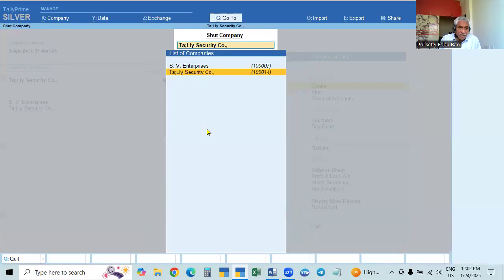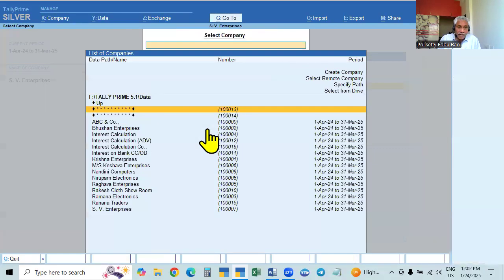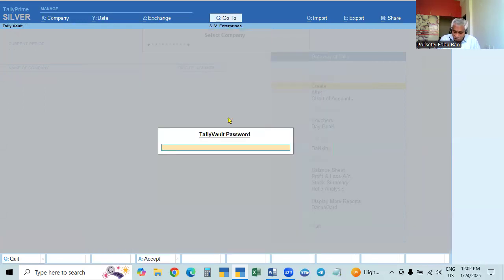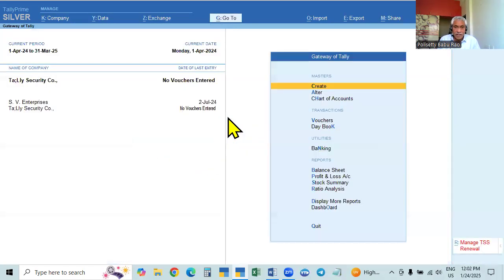So close this one, that is, shut this company. Now again open this. See here, again open this. But the Tally Vault password is there. That is why it is there. So if you go, this Tally Vault password is 1234, and here it opens directly. Only the Tally Vault password is there. No username or password. It opens directly. That also you can remove.